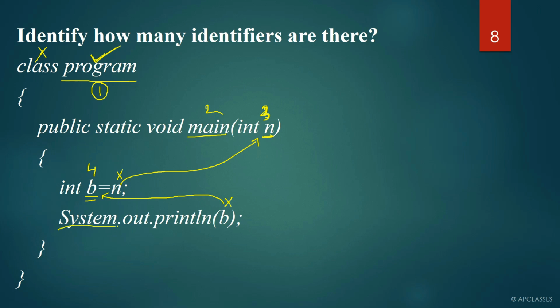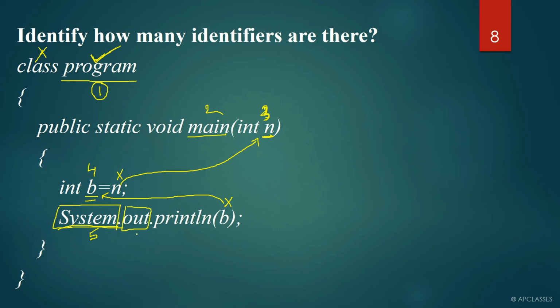Okay, now System is considered as an identifier. Now you will think, why is System considered as an identifier? Remember, System is considered as an identifier because this is the name of a class. Okay, this is the name of a class and this is not a reserved word. Remember, System is not a reserved word. System is not a keyword. System can be considered as an identifier. The reason is it is a class name.